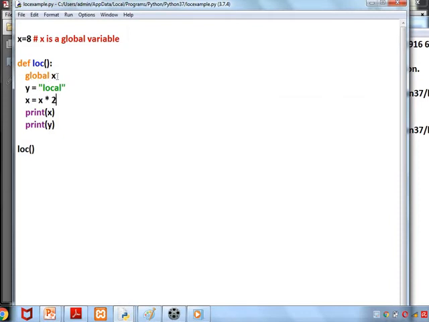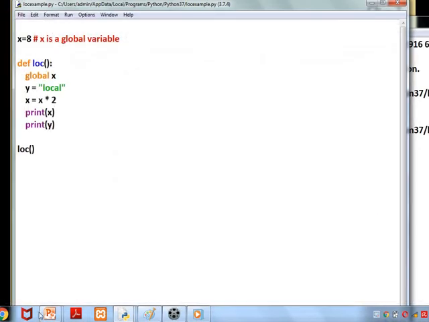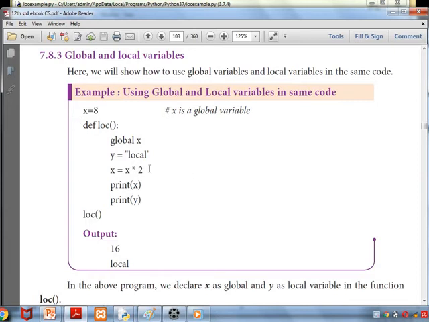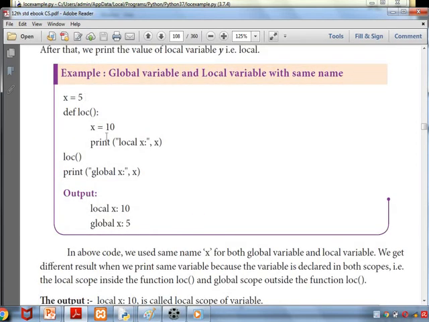So you understand 3 points. One is what is a local variable, that is inside the function. Next one is what is a global variable, which is defined outside the function. Third point, to modify a global variable inside a function, we must use the keyword global. 3 points we have learnt yet. So one more point. Here the global variable and local variable are in different names, this is x and this is y. There may be a situation where the global variable and local variable are the same. How to differentiate it?